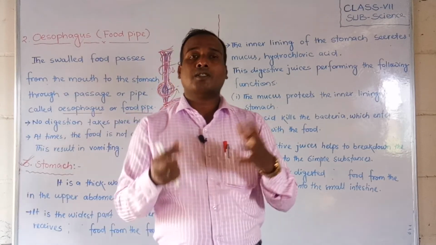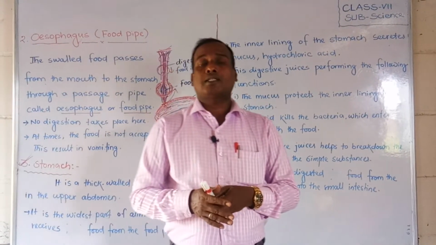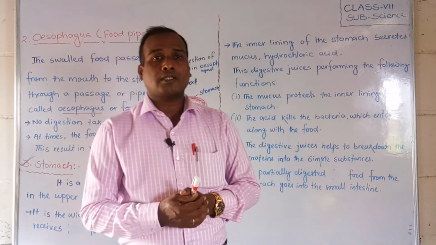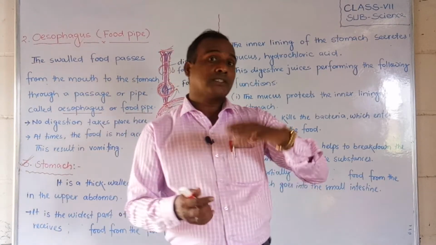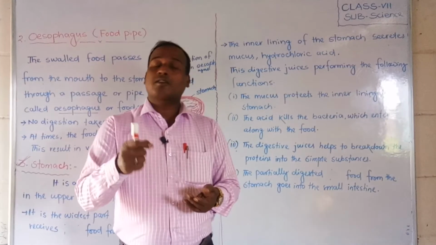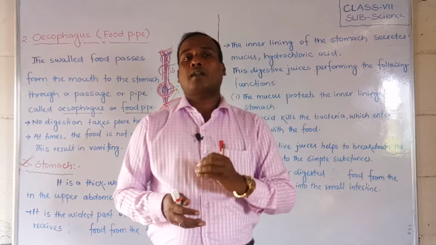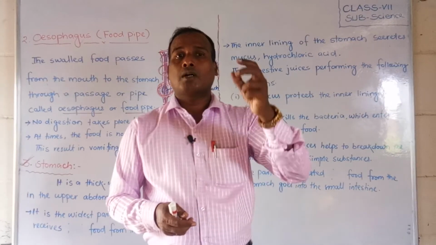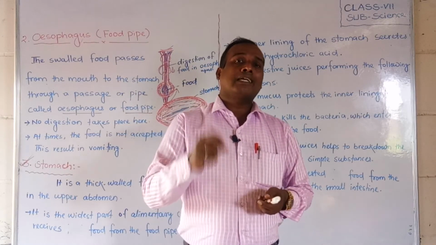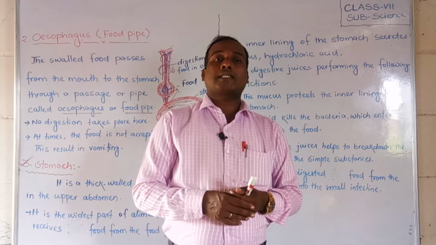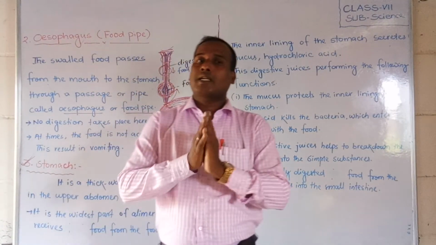From the inner lining wall, mucus is secreted, and also hydrochloric acid, which helps to kill the bacteria or germs that come along with the food. The food we eat brings some germs or bacteria into our stomach, and they are killed by the hydrochloric acid. Whenever hydrochloric acid mixes with the food, the germs or bacteria are killed.